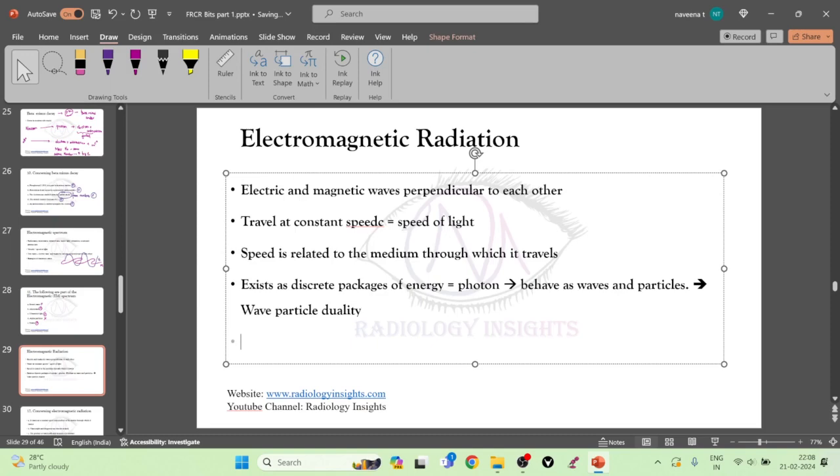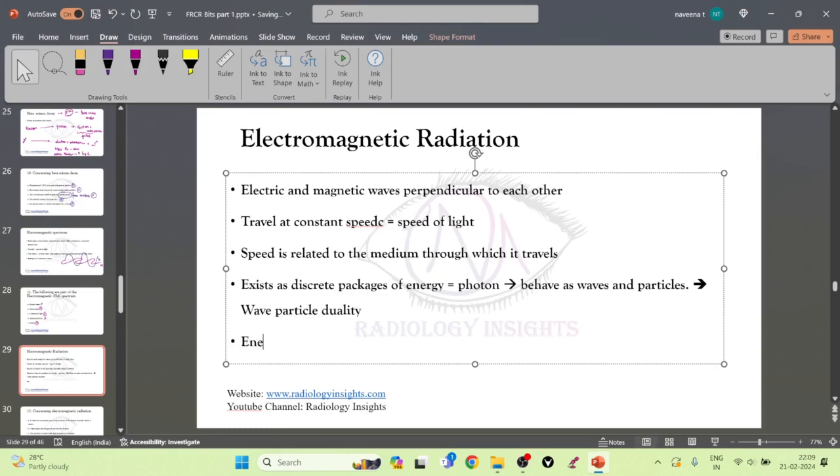This is about electromagnetic radiation. Electromagnetic radiation is nothing but discrete packets of energy. These discrete packets of energy are called photons. These photons behave as waves and particles. The property of these photons to behave as waves and particles is called wave particle duality.